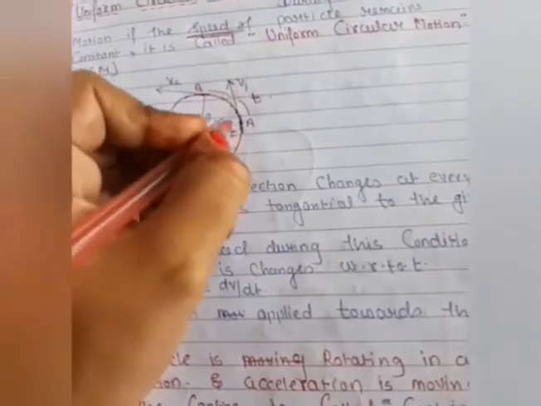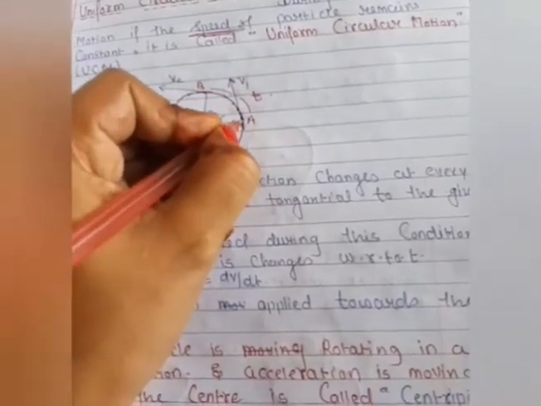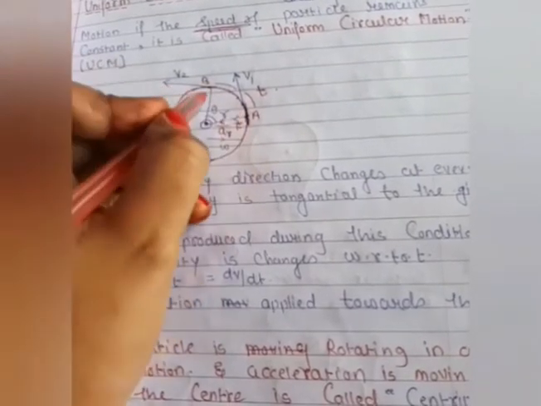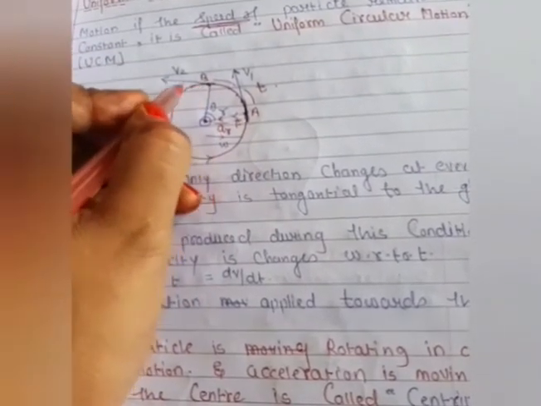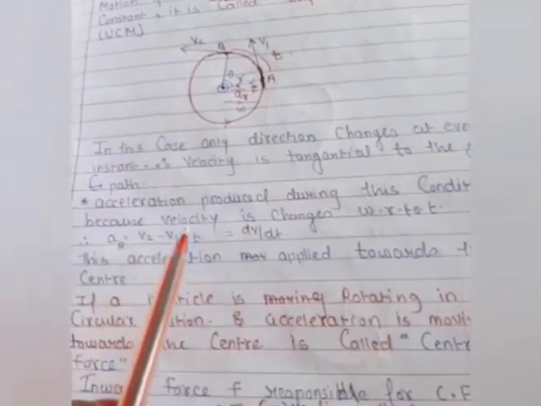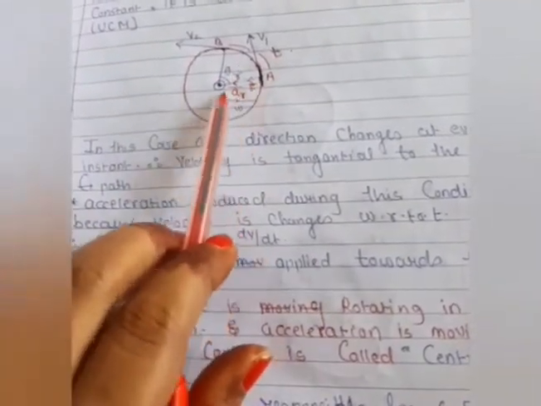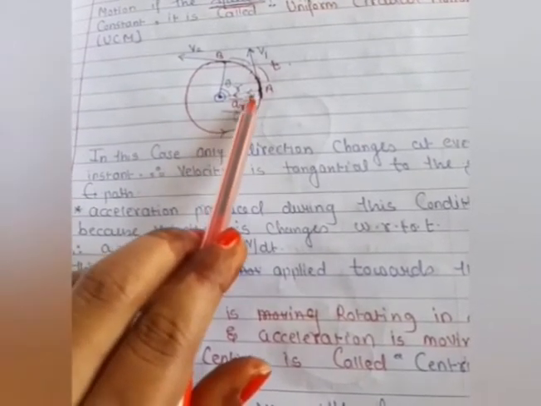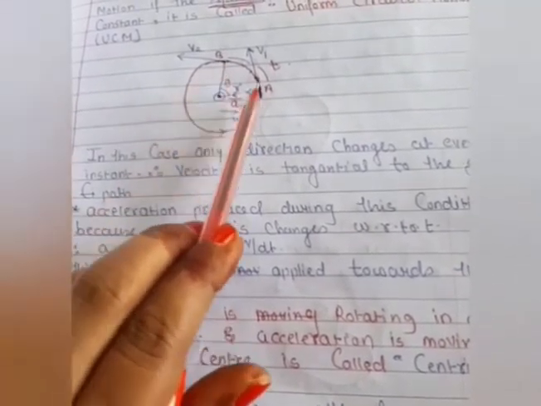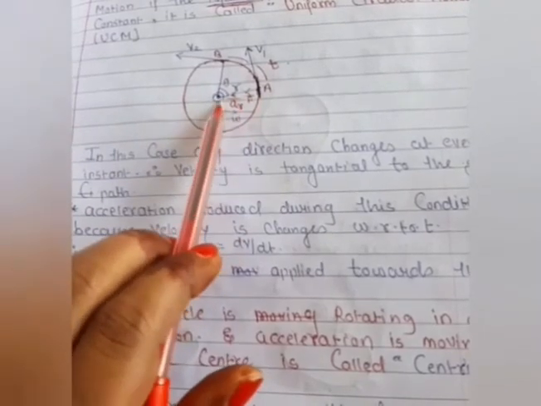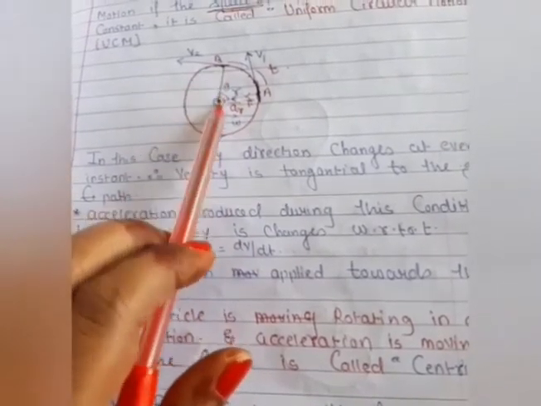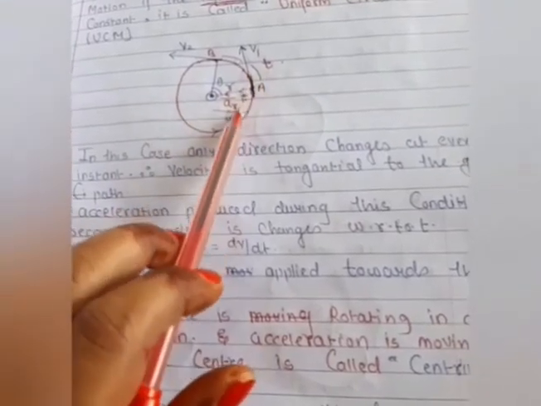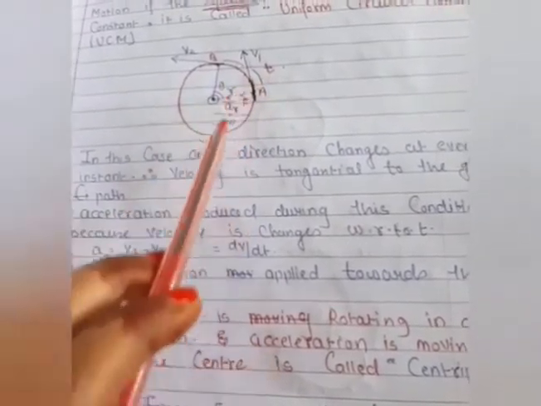It means at this point on this curve the velocity is tangential, and at this point on this curve the velocity is totally tangential, and this velocity is tangential to the radius of this body. Yes students, I can consider this case or this case. The radius is fixed and the acceleration is towards the center. It means the acceleration and the tangential velocity are both perpendicular to each other.